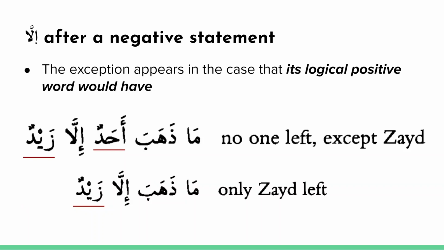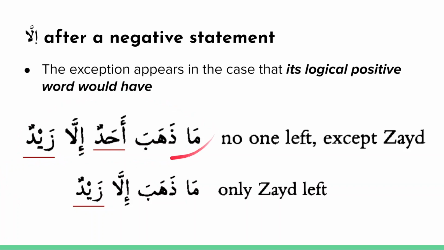Now let's look at illa after a negative statement. So after a negative statement, you can put the word illa, and then when the exception appears, it has to appear in the case that its logical positive word would have had. So let's try to understand that with an example here.